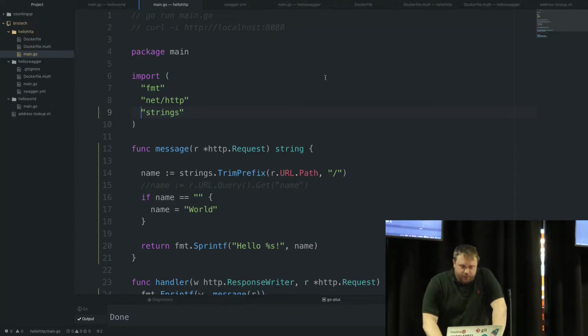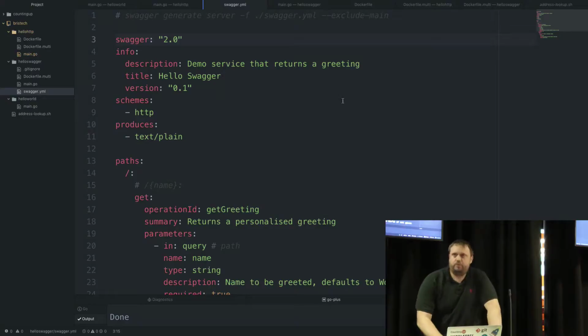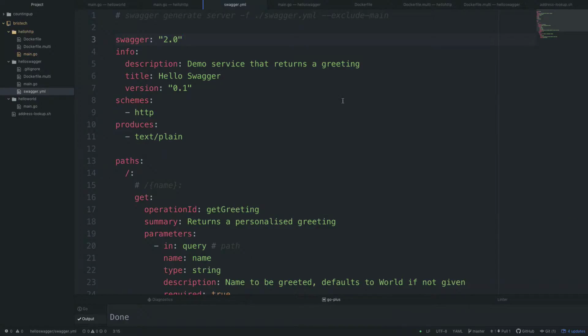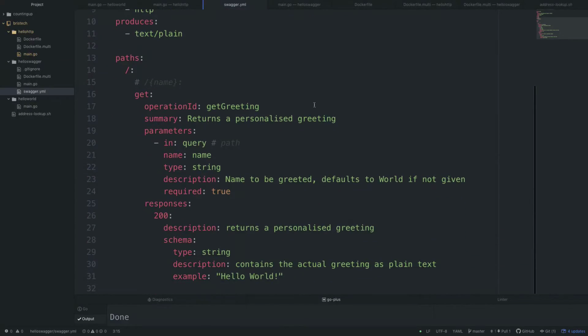So what we've done instead to try and make sense of this all is we've adopted some tooling called Swagger, which implements what's now known as the OpenAPI specification. This is a Swagger specification in YAML for our demo service. It says that it's HTTP. It produces plain text. At the root path, it takes a GET. Operation name is getGreeting. There's parameters there in the query string for name, which all looks pretty nice.